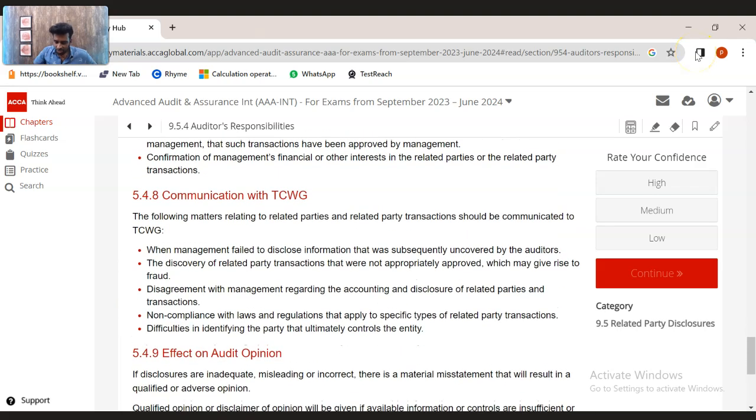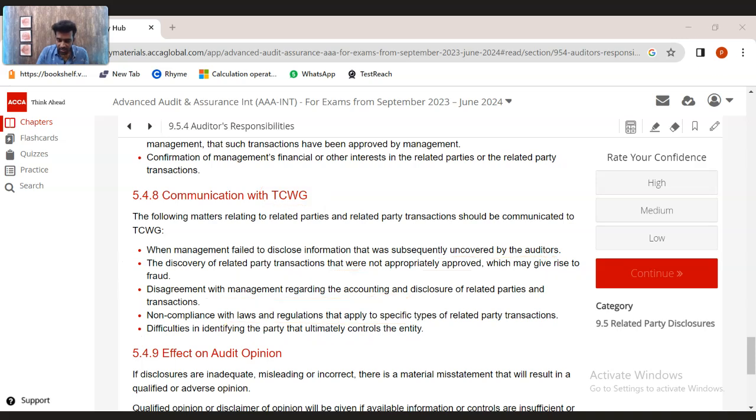If there are certain issues with the management, we need to communicate with those charged with governance. If management are failing to disclose information on related parties, we would definitely need to discuss those things with those charged with governance. There are a few discovered related parties which were not approved and which may give rise to a possible indication of fraud. Disagreement with the management relating to accounting and disclosures of the related party. Non-compliance with laws and regulations, and difficulties in identifying the related party due to lack of control. All these elements have to be clearly communicated to those charged with governance.